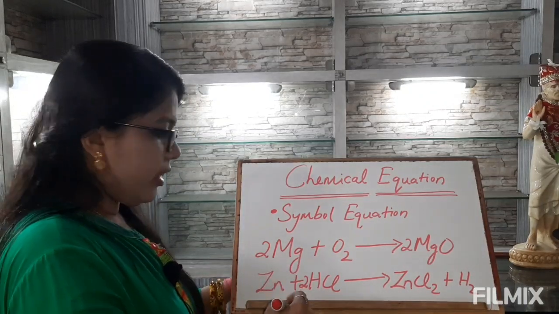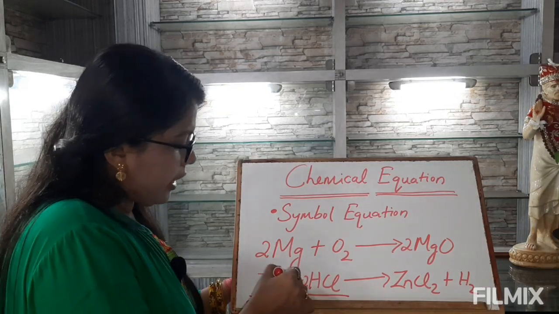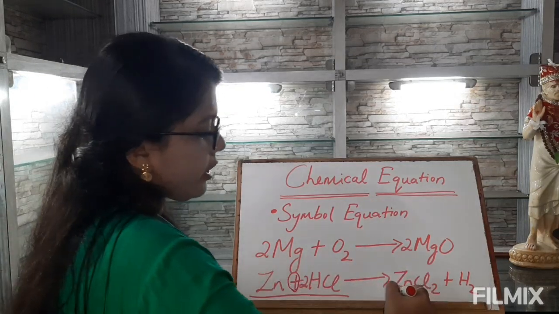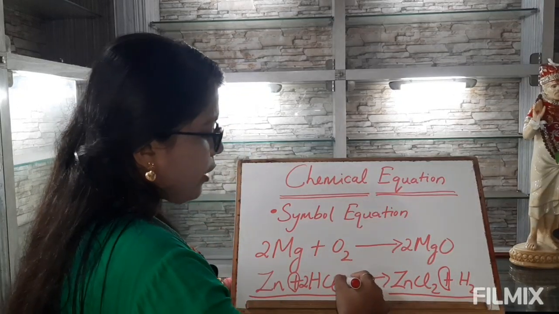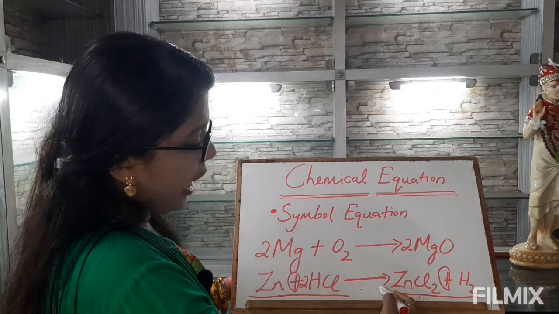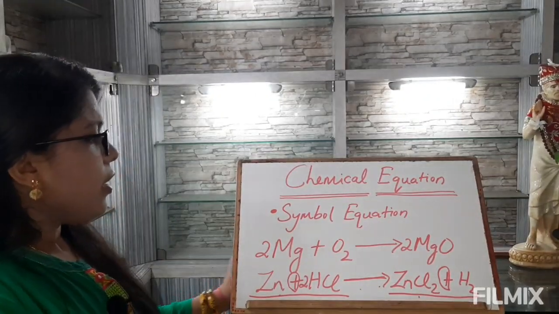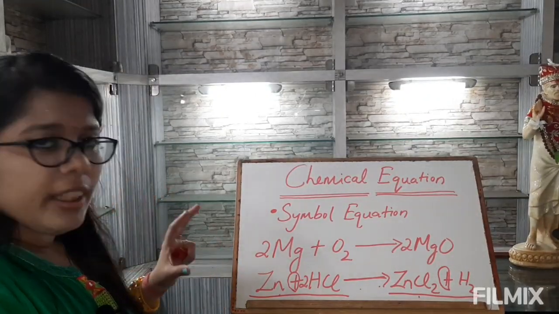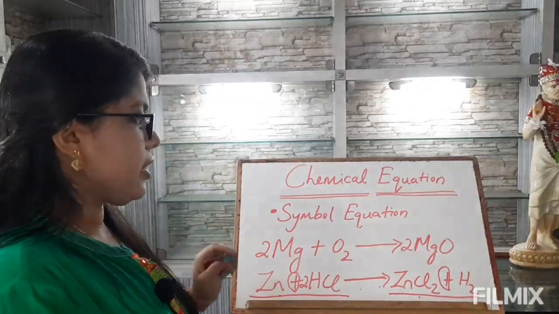Here also we see that the reactants are written on the left hand side with plus sign between them, and the products are written on the right hand side with plus sign between them. An arrow separates the reactants from the products, and the direction of the arrow always heads towards the products. Now we can find what is exactly the difference between the word equation and the symbol equation.